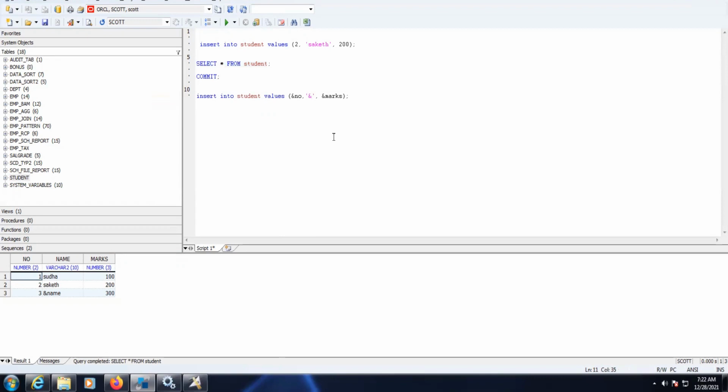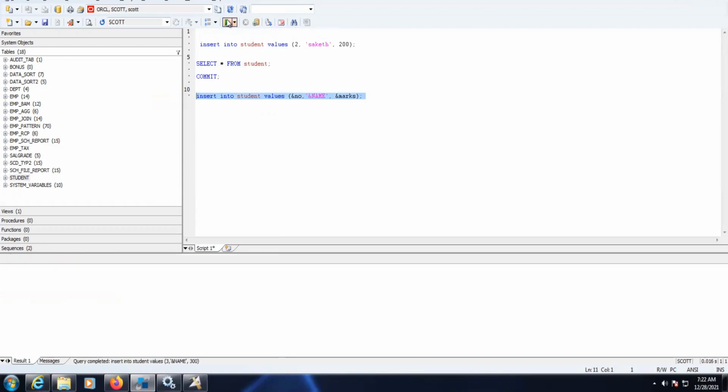The name should be in the name column. Let's execute this again. Here the data is getting inserted continuously.